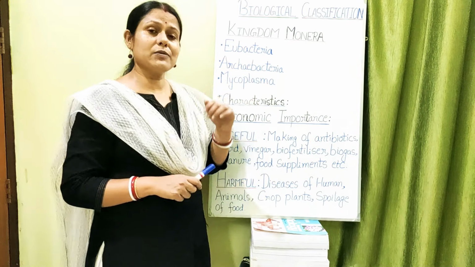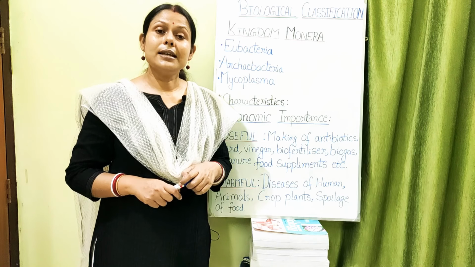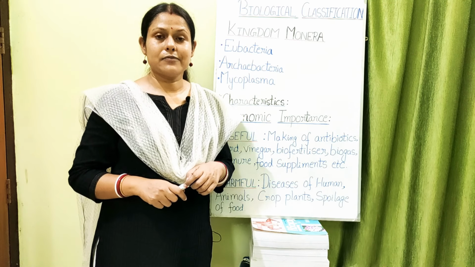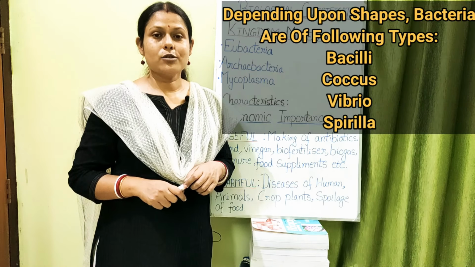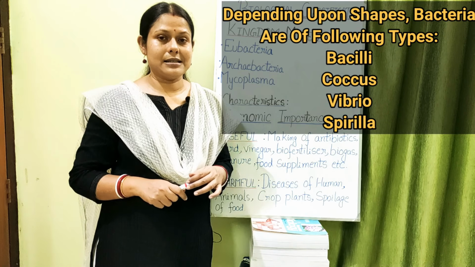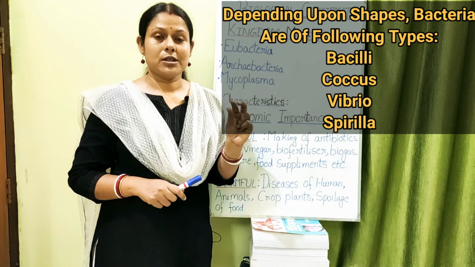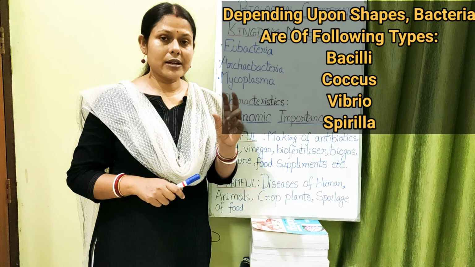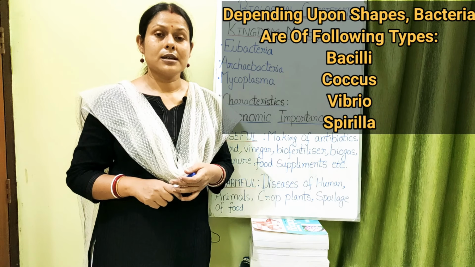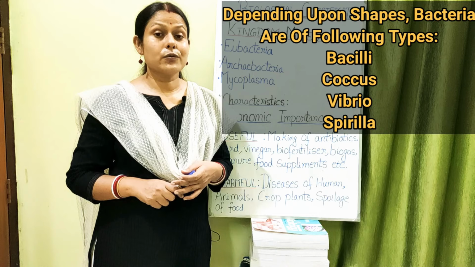Now the organisms which belong to eubacteria, depending upon their shape, can be classified into 4 types. Now what are they? Rod shaped. Rod shaped are called bacilli. Then round shaped, they are called your coccus. Spherical or round shape, they are called your coccus. Then comma shaped, it is called your vibrio.